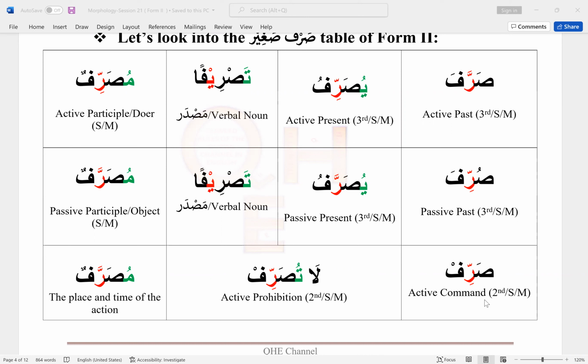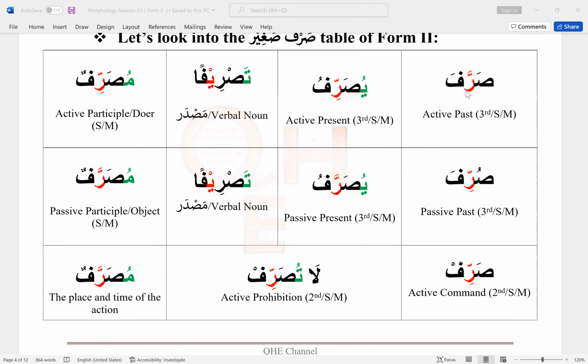Active command for second person singular male, sarrif. Active prohibition for second person singular male, la tusarrif. The place and time of action or ismul dharf, musarrafun.